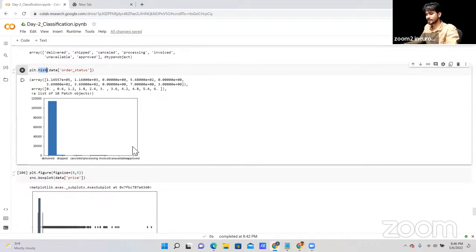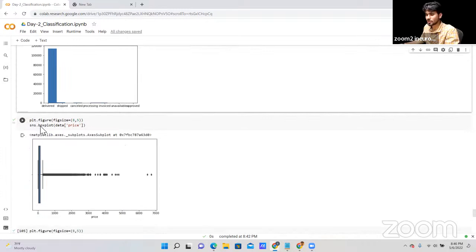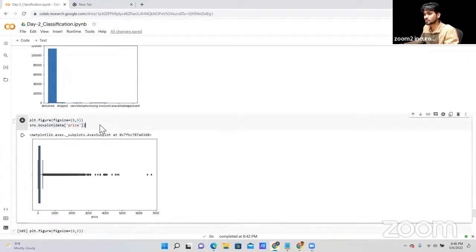Okay, now proceed next. Now I'm going to plot a box plot on the price. Here two things happen. Let me take my pen, guys, so that I can explain in a better way. Let me open my Epic pen here. Yes, I have an Epic pen.